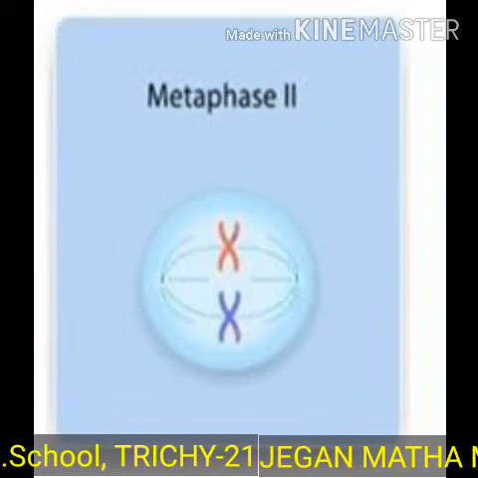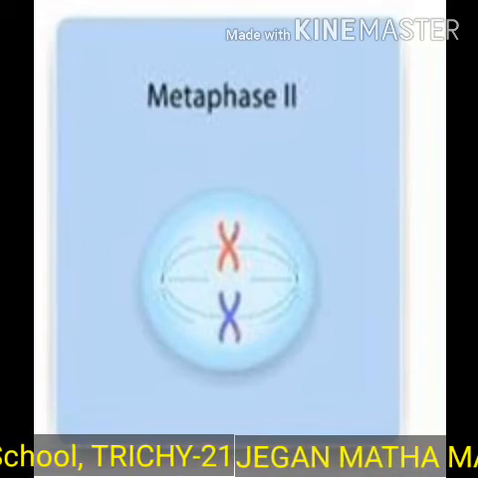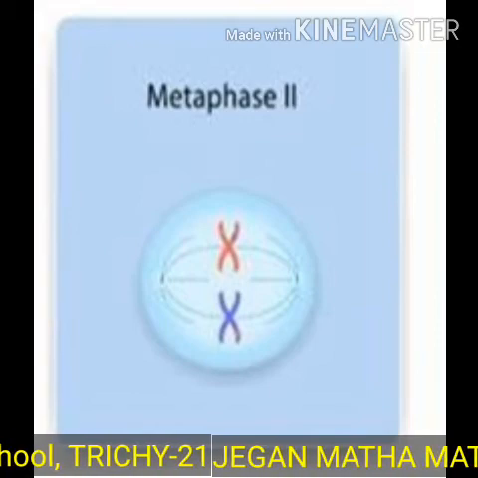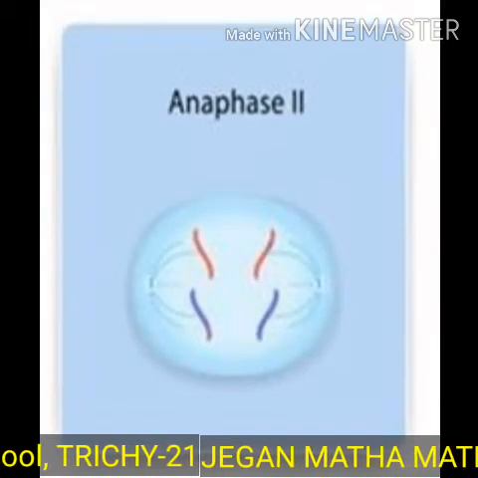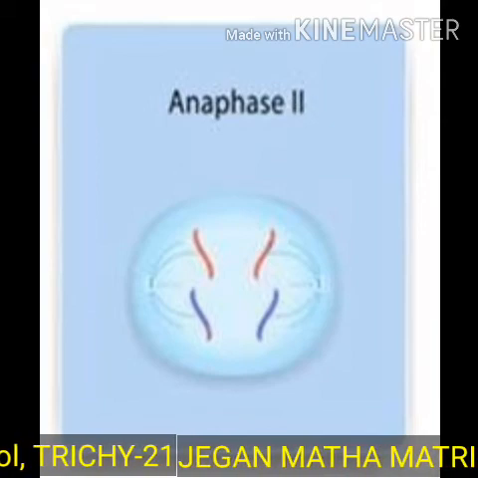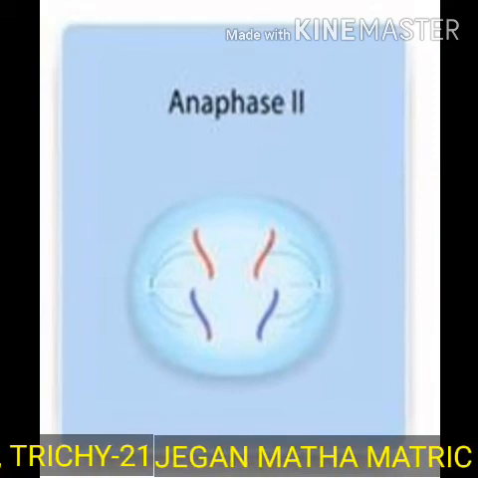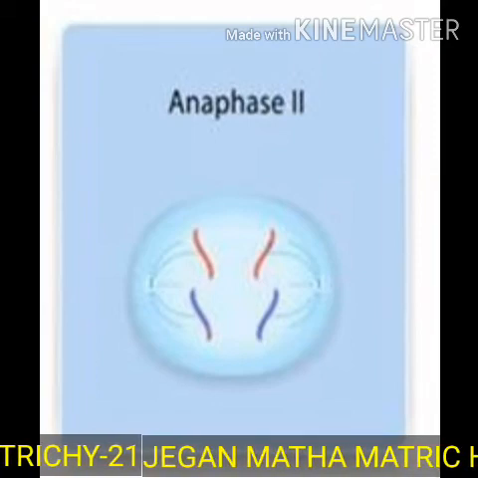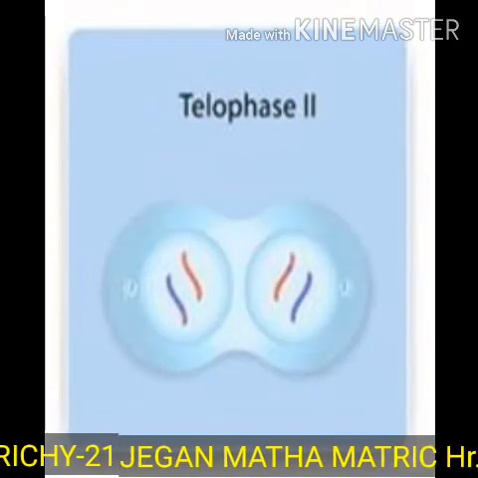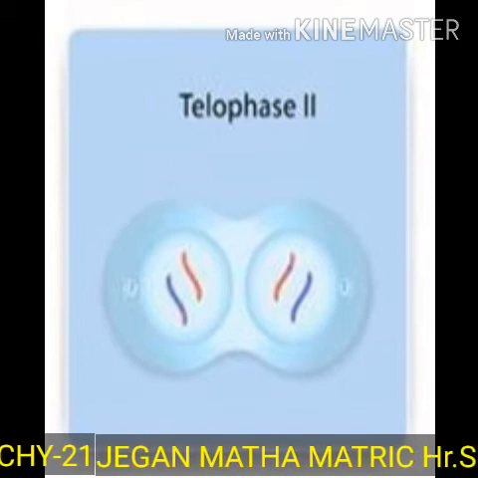Metaphase II. The chromosomes get arranged on the equator. Two chromatids are separated. Anaphase II. The separated chromatids become daughter chromosomes and move to opposite poles. Telophase II. The daughter chromosomes are centered.